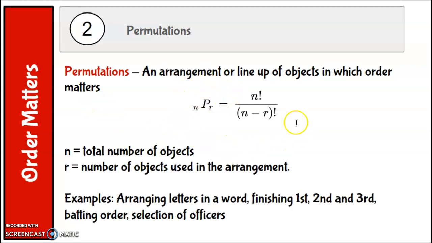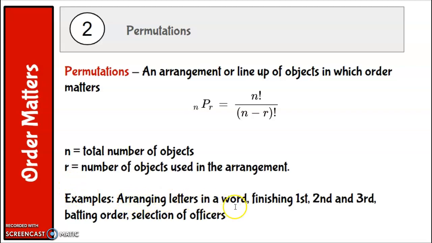And this is the formula for n things taken r at a time. That's how you read this. N things taken r at a time. It's n factorial over n minus r. You would do that subtraction first, factorial. N is the total number of objects. How many do you have in your group? R is how many is used in that arrangement. How many are you selecting?